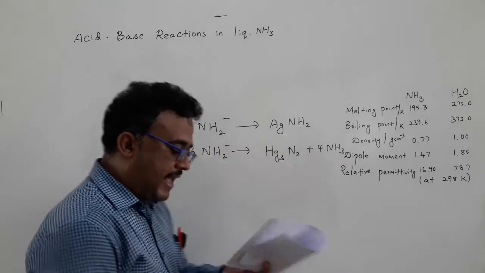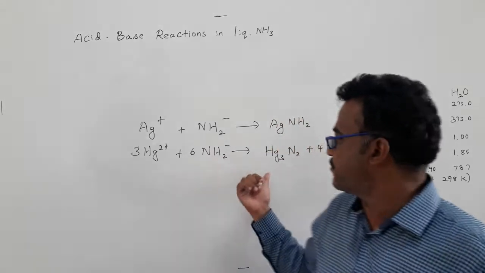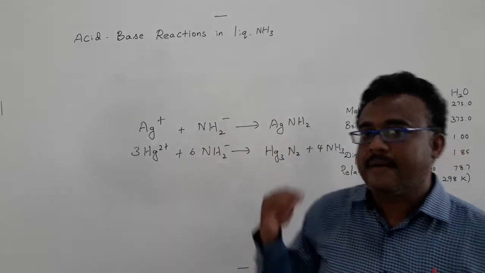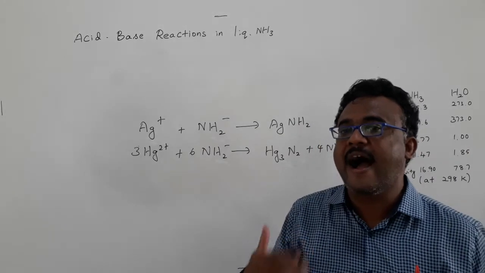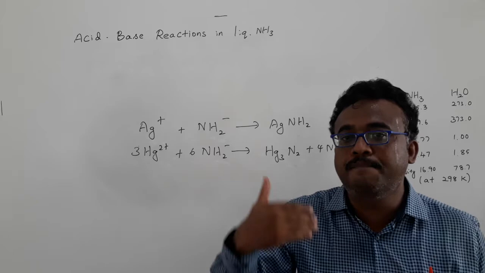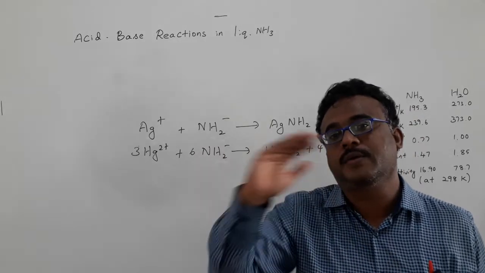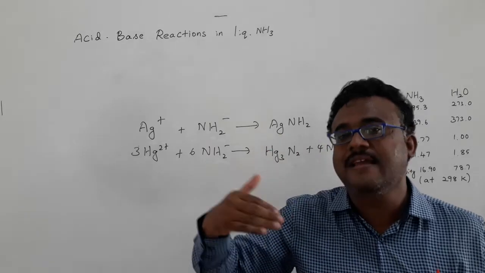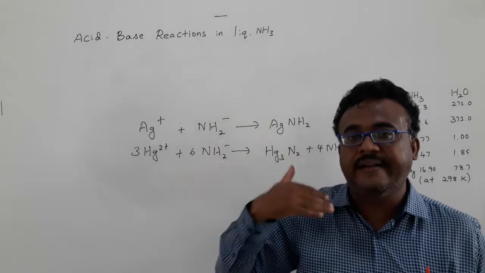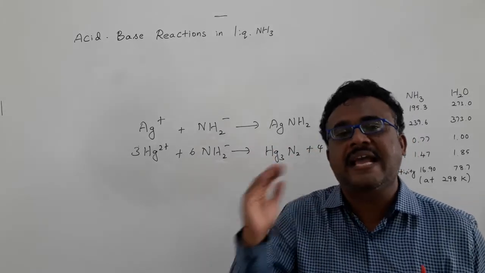In this case, mercuric is exceptional, as there is a formation of nitride more directly. In most cases, to get nitride, the corresponding amide has to be taken to higher temperature. Amide will slowly be converted to imide, and then imide, on heating to higher temperature, undergoes further decomposition to form a nitride.